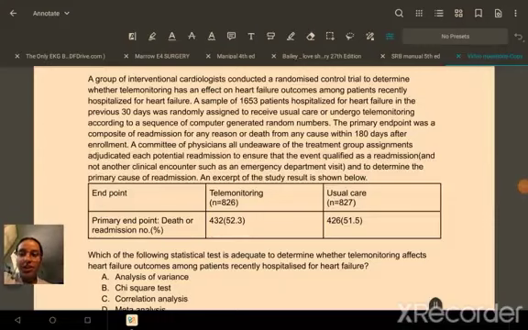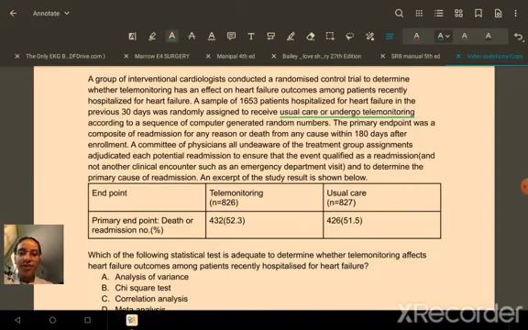In this question, a group of interventional cardiologists conducted a randomized controlled trial to determine whether telemonitoring has an effect on heart failure outcomes among patients recently hospitalized for heart failure. A sample of 1,653 patients hospitalized for heart failure in the previous 30 days was randomly assigned to receive either usual care or telemonitoring.